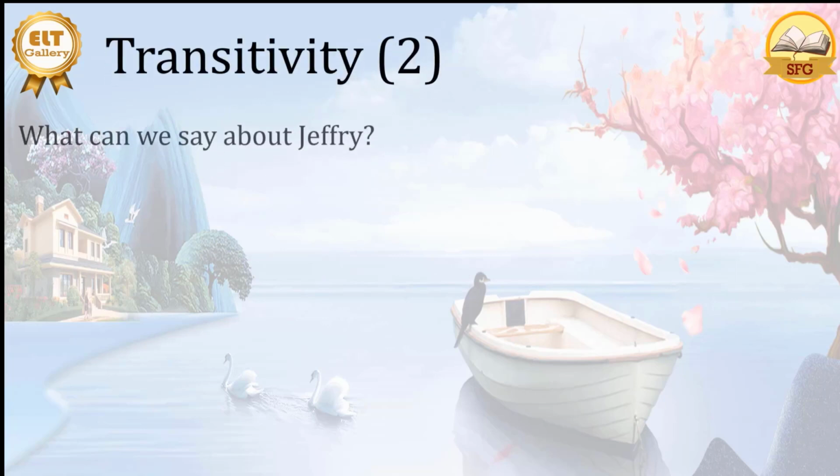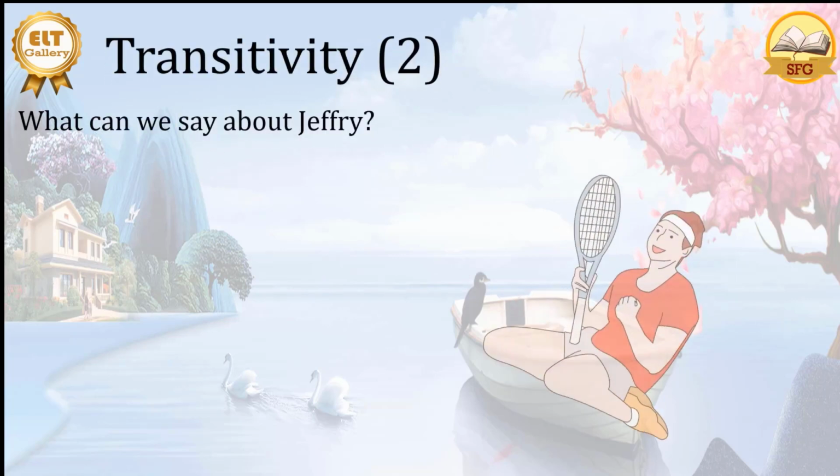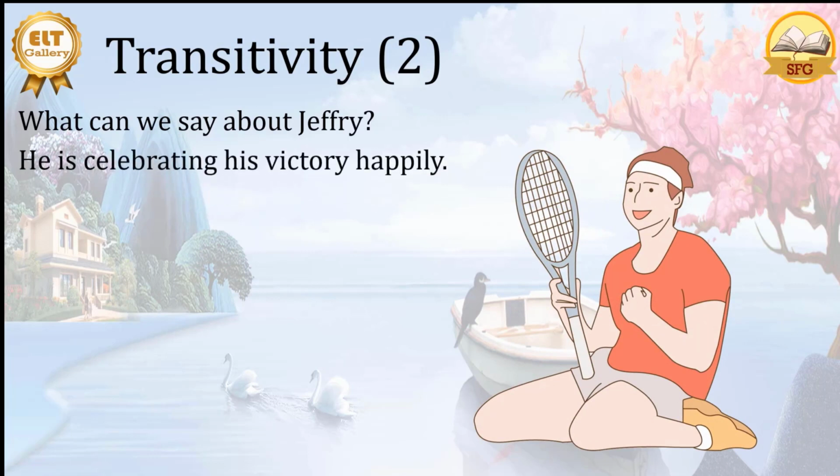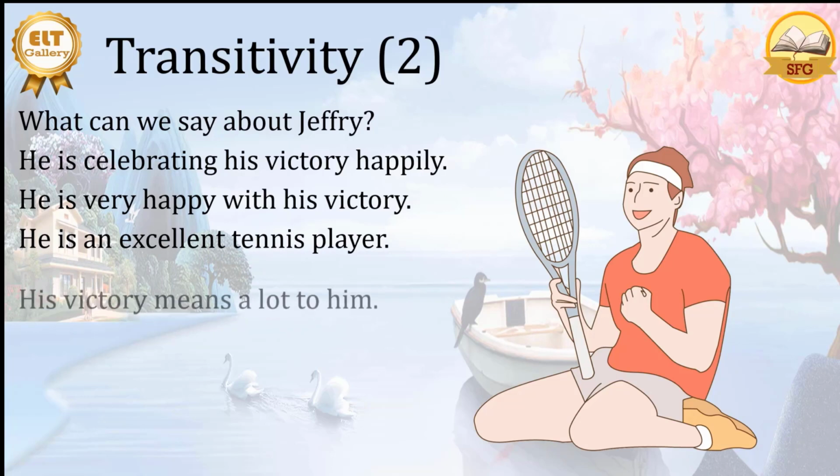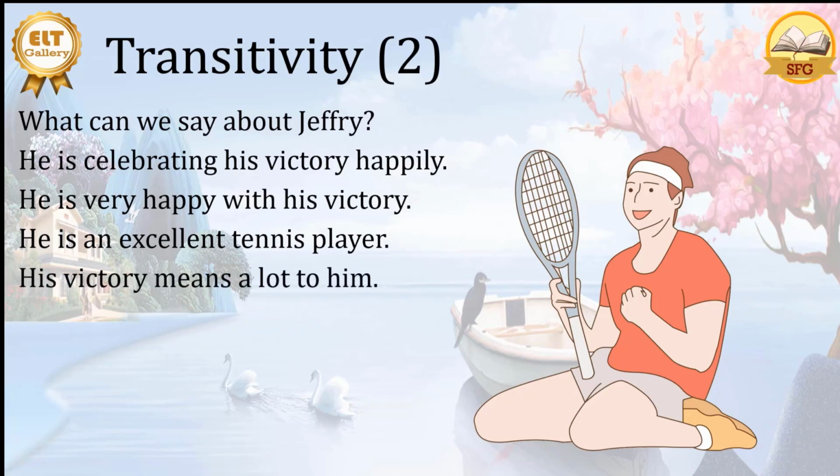Now, what can we say about Jeffrey? This is Jeffrey. Well, this event happens after he wins a tennis game, after he wins a tennis competition. We can say he's celebrating his victory happily. We can also say he's very happy with his victory. Then we can also say he's an excellent tennis player. Finally, we can also say his victory means a lot to him.